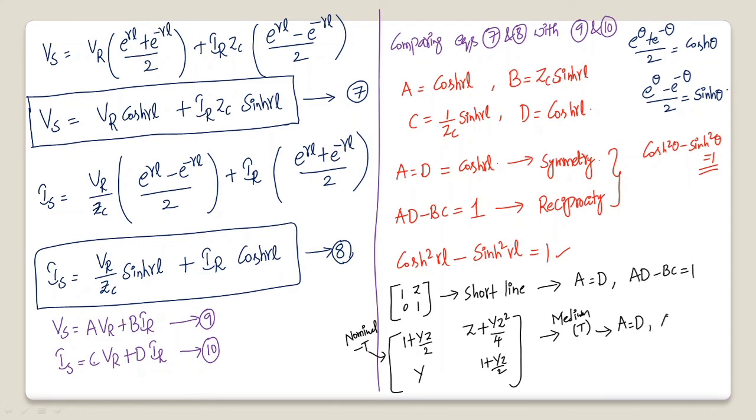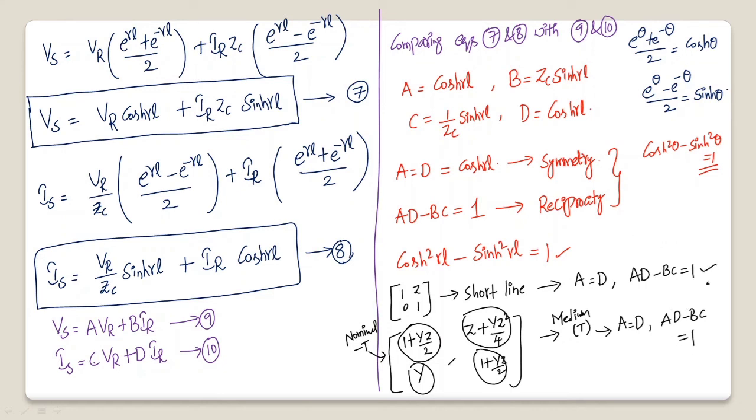This is a task for you: find whether AD minus BC gives you the value of 1 or not. You need to multiply A and D, multiply B and C, and subtract. When you do this subtraction, you will see that again the value is unity.